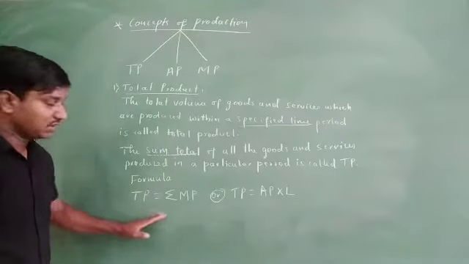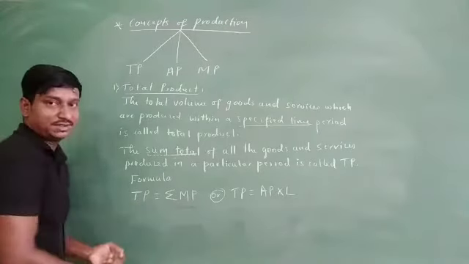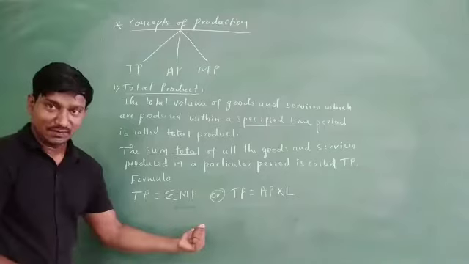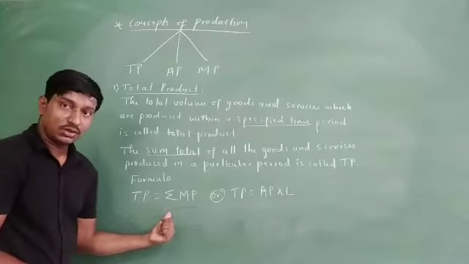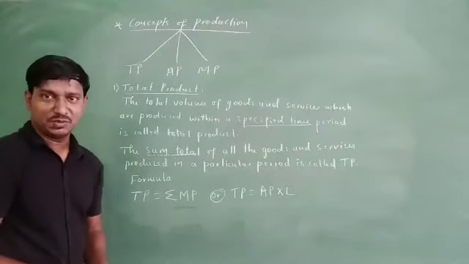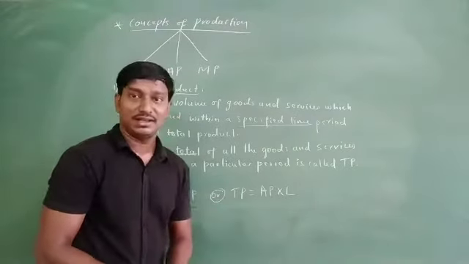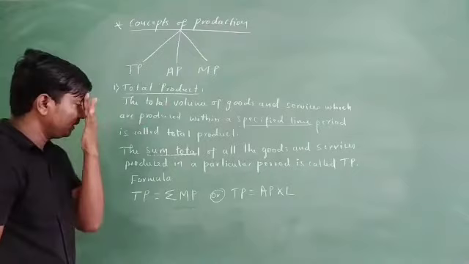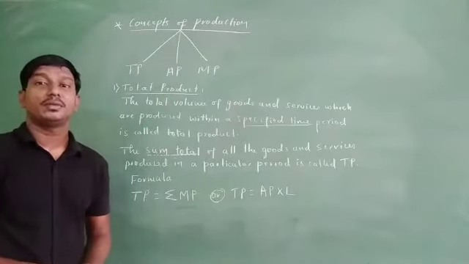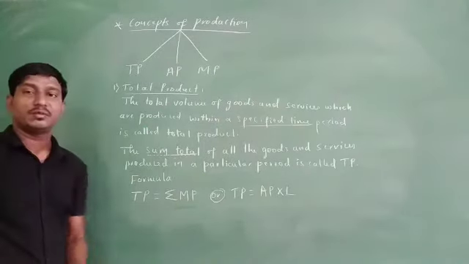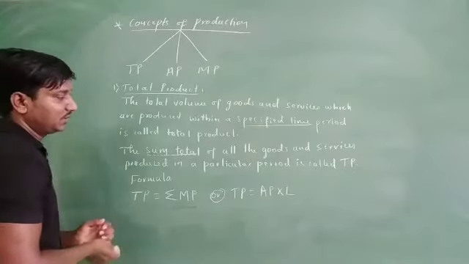So TP equals summation MP, which means sigma MP, or the total of marginal products, MP being marginal product. And TP equals AP into L, which means average product into labor or variable factors. This is how we use the formulas to calculate the total product.